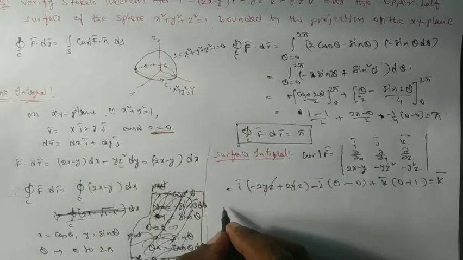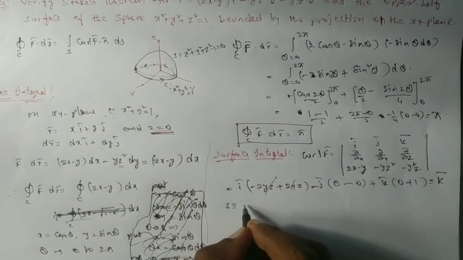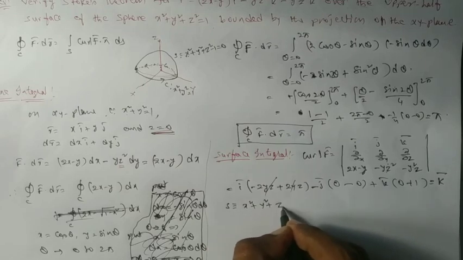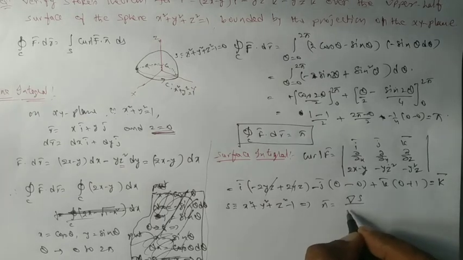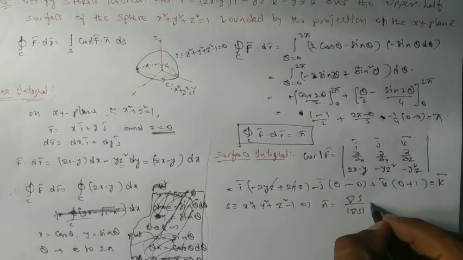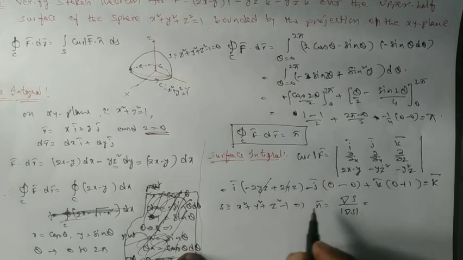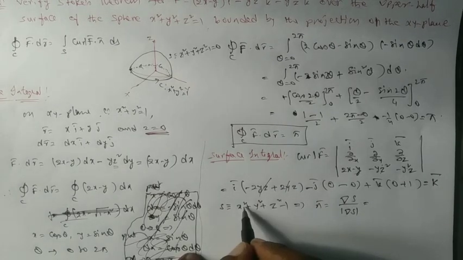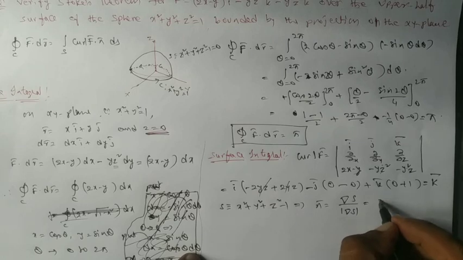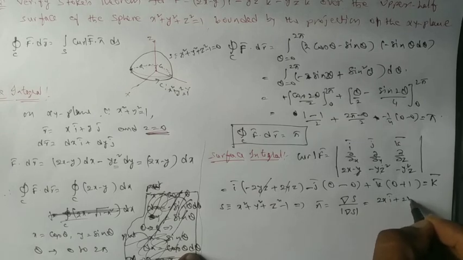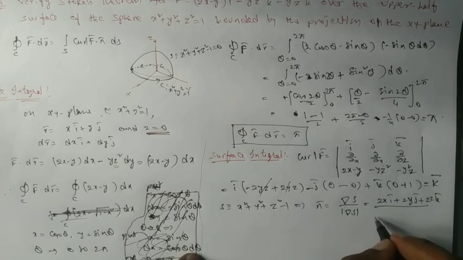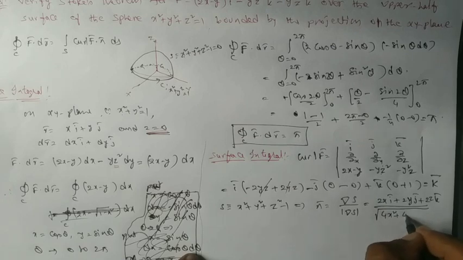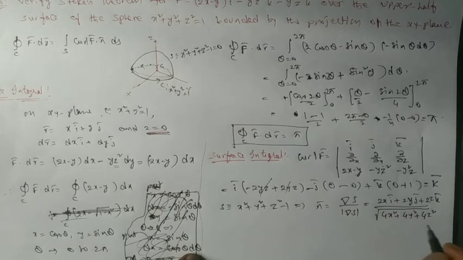Now we need to calculate n bar. The surface S is x square plus y square plus z square minus 1. That implies n bar becomes gradient of S by magnitude of gradient of S. So I just write directly what gradient of S is. Dou by dou x of this one into i bar is nothing but 2x i bar plus 2y j bar plus 2z k bar, by the magnitude of gradient of S, which is the square root of 4x square plus 4y square plus 4z square.